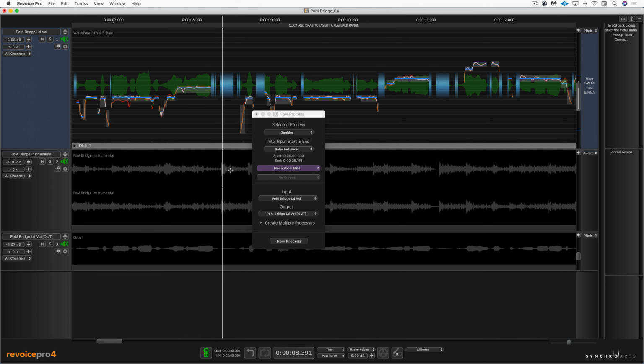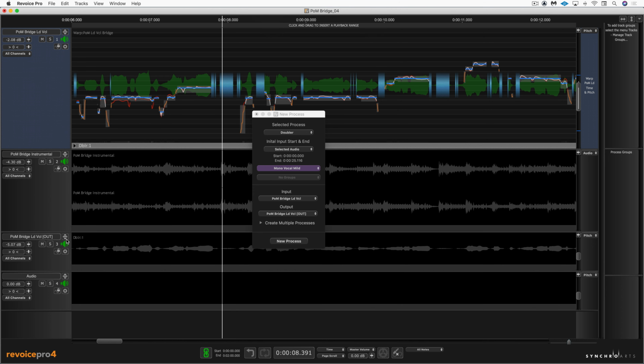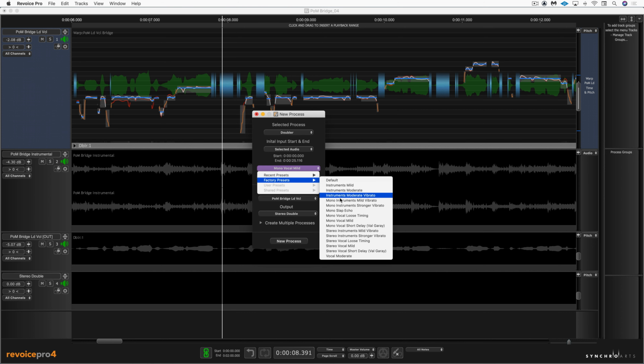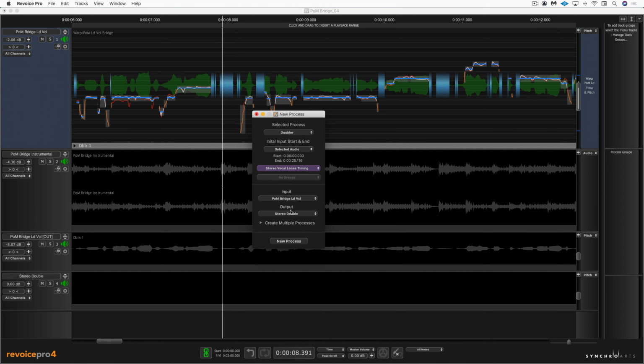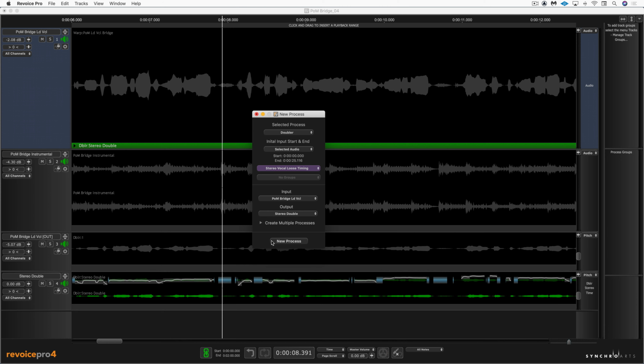All right, so that's a nice kind of bread and butter, vanilla sounding mono doubling effect. I can pan it, I can do what I want, and it's great. Let's try something else. I'm going to create a new track, and I'm going to call this stereo double. And now I'm going to use this same input track, but instead of creating a mono, I'm going to create a stereo. Let's use loose timing, a stereo output track, and it's already set here to the new one I created. And there it is. I just need to hit new process, and we're good. So let's listen to that.